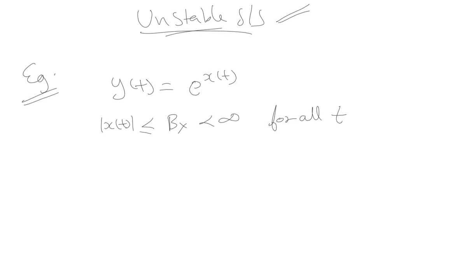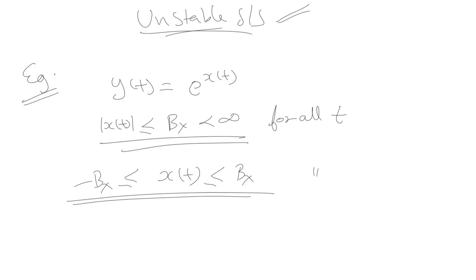For all t, we can rewrite this expression as x(t) spanning from minus b of x to b of x for all values of time t. We can comfortably rewrite this expression as this.